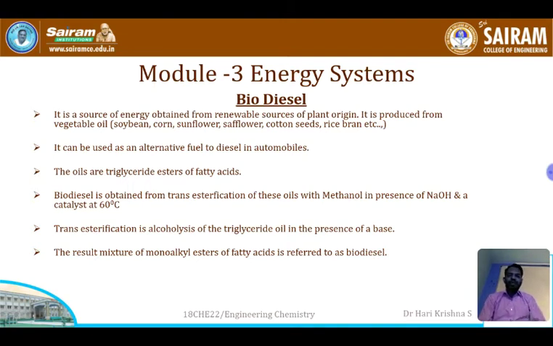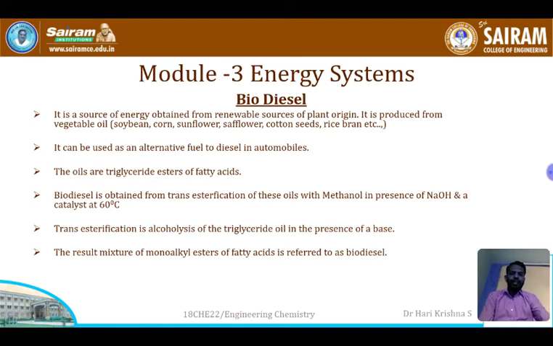and a base. So this biodiesel is an alternative fuel for automobiles which are running on diesel. These oils contain triglycerides or fatty acids. So biodiesel is obtained, as I told, from trans-esterification of these fatty acids in presence of an alcohol and a base and a catalyst at 60 degrees Celsius. This is called alcoholysis of a triglyceride. The resulting mixture or product is known as biodiesel.